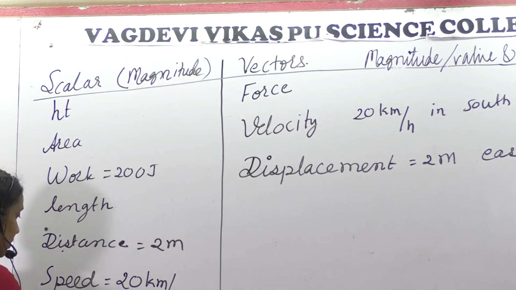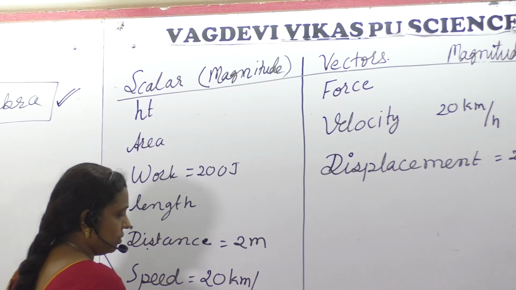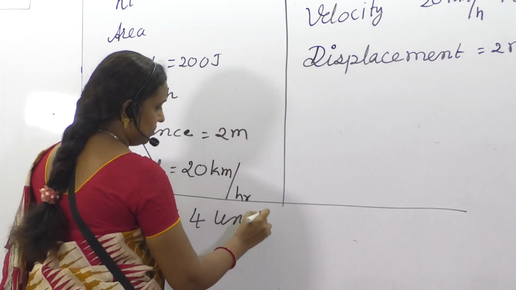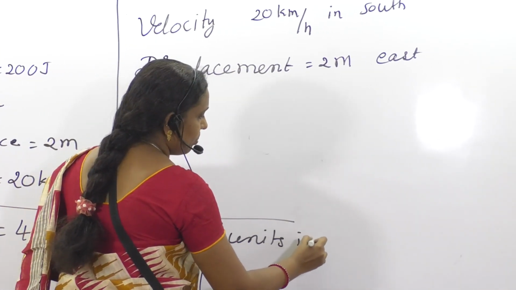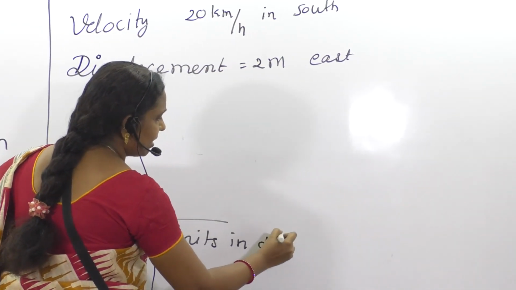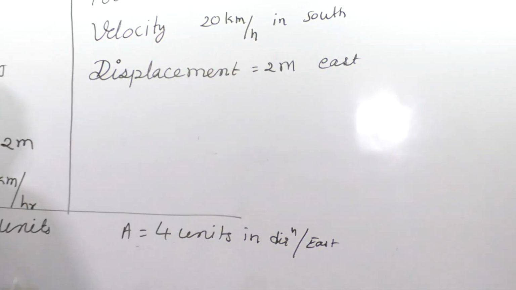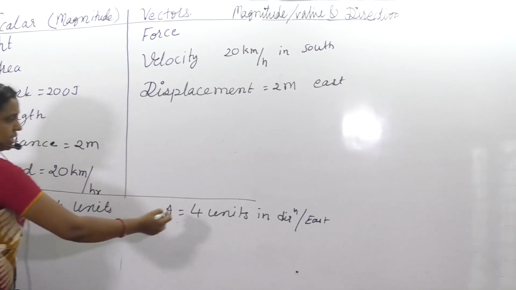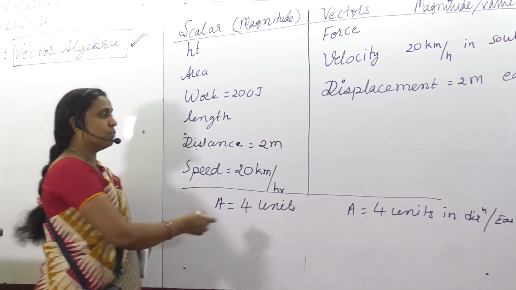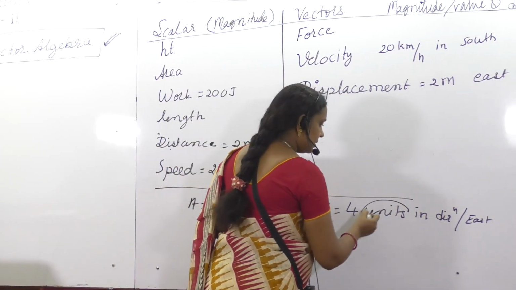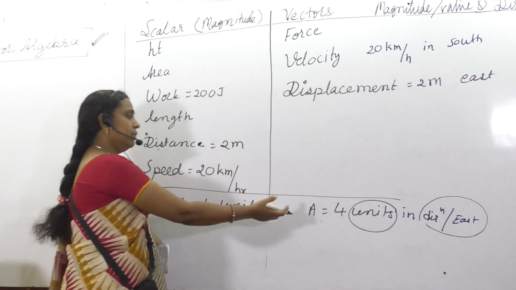Let me tell you the difference here. If I say A is equal to 4 units, versus A is equal to 4 units in a particular direction. Direction you can take anything, it may be east, west, south, southeast, northwest, anything. Is there any difference between these two quantities? 4 units is sufficient for the first. For the second, 4 units in the direction: units are there, direction is also there, both components are involved.